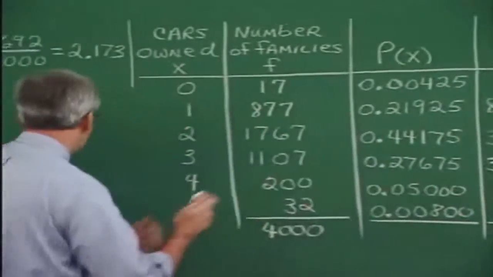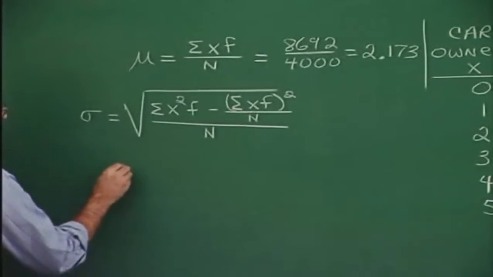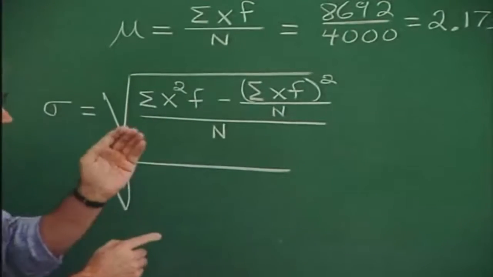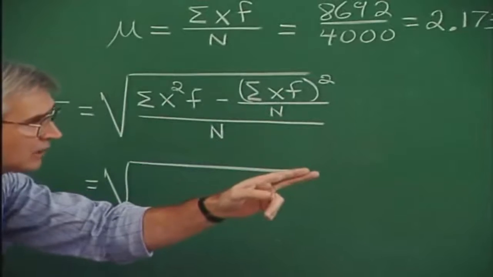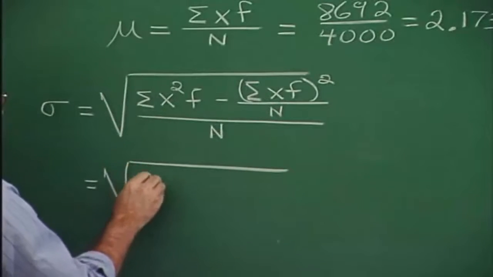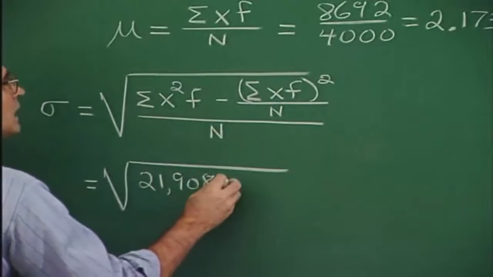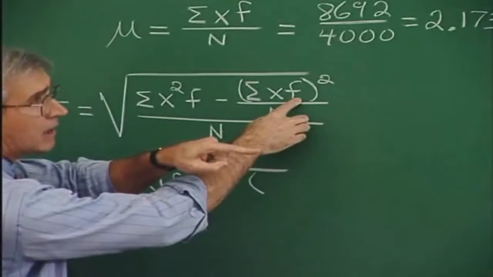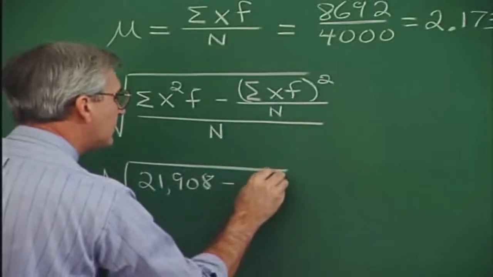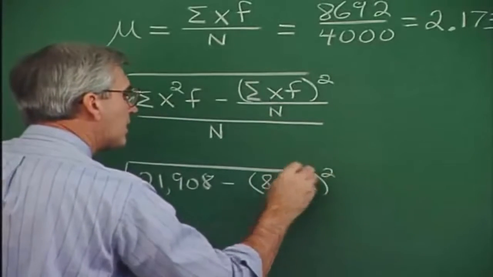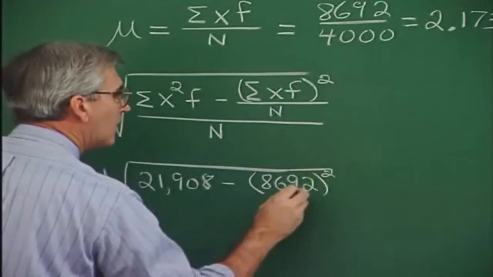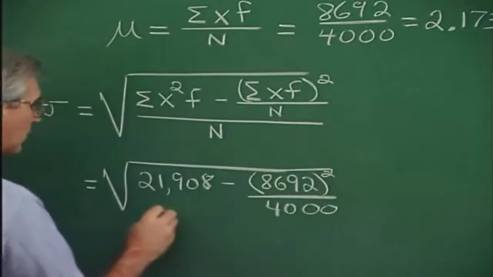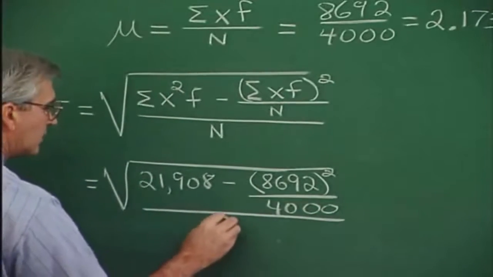Let's come back over here and use that information in the formula. So we have the square root of the sum of x squared f, and I'm reading over there the sum of the x squared f column, 21,908. And then minus the sum of xf, the sum at the bottom of the xf column, 8692, and this value is squared. This is over n, and n is 4,000. And all of this is over 4,000.